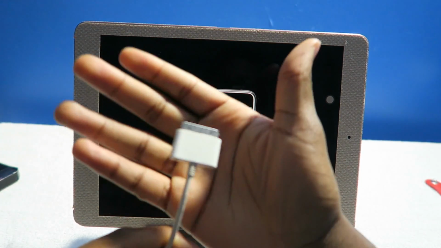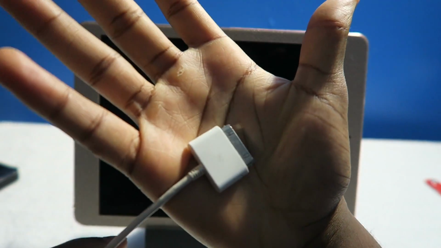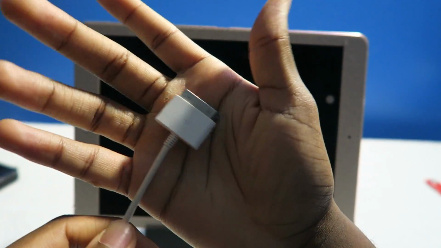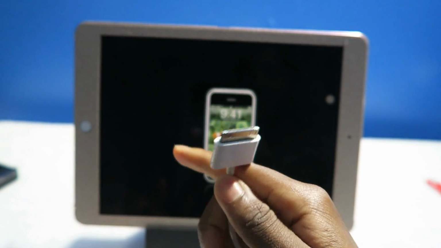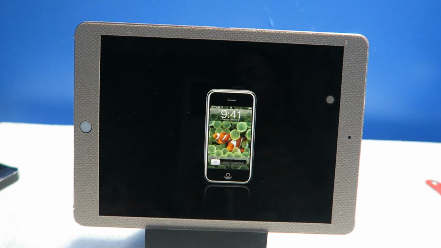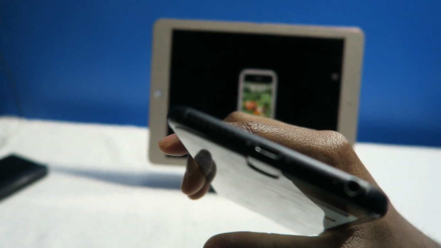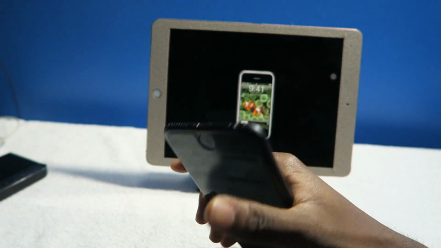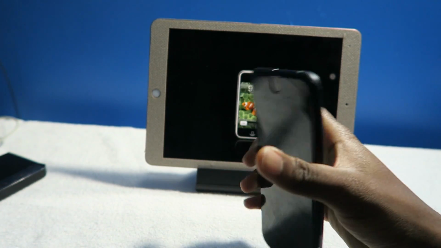Yeah, so this cable right here, this is a classic. I'm surprised I even still have it. This right here, this is the original 30 pin, man. You needed this to charge the iPhone. Obviously now we're taking the Lightning cable, and there's rumors saying that the iPhone 8 might feature USB Type-C. I think it is time for a change.